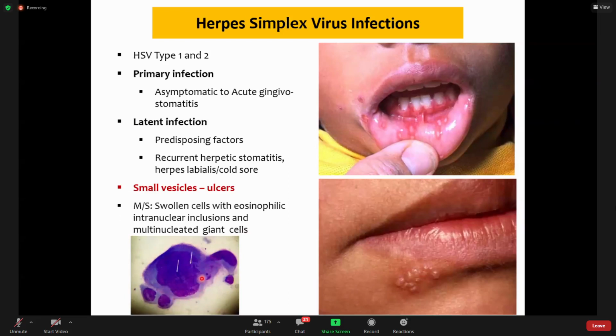It is formed by the fusion of many epithelial cells, and it shows these eosinophilic, bluish purplish, rounded structures which are intranuclear inclusions, and this was used, and sometimes is used even now, for the diagnosis of herpes simplex viral infections.